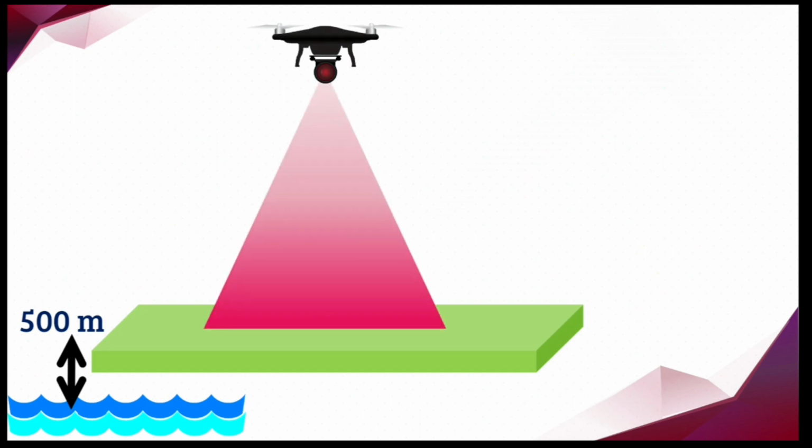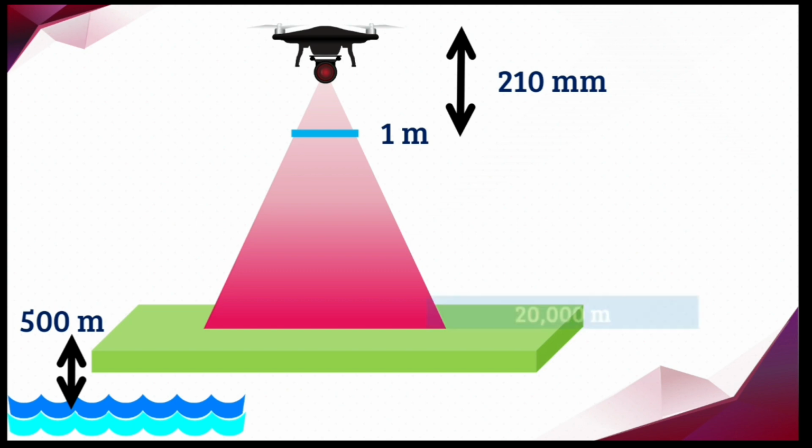First, let us try to understand what is given in the question. This blue line represents the mean sea level. Now, let us assume a landmass which is 500 meter above mean sea level. This landmass is photographed with the help of a helicopter which has a camera of focal length 210 mm. The photograph taken should be of a scale such that every meter in that photograph is equal to 20,000 meter in the landmass.